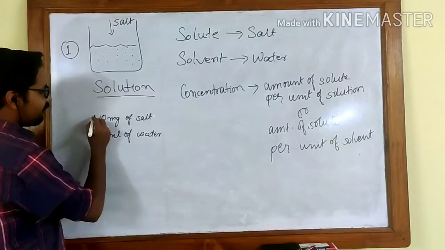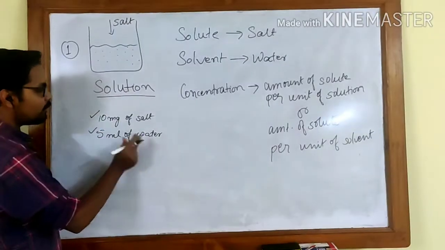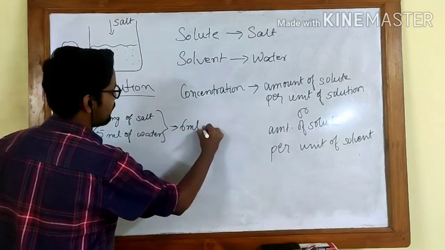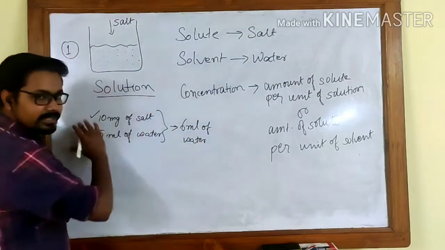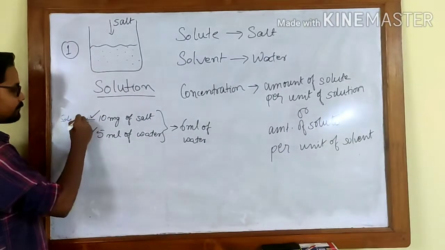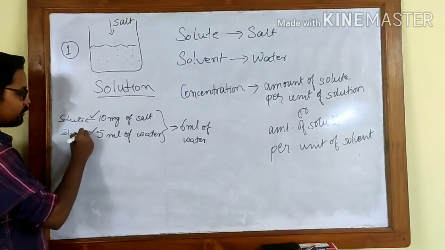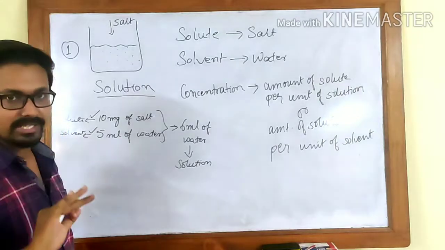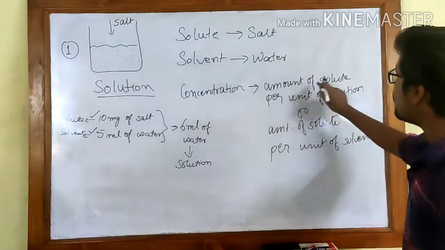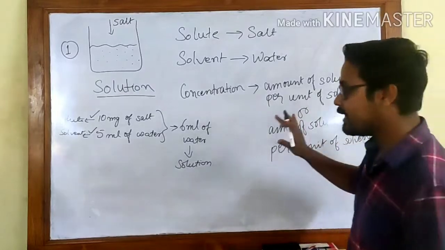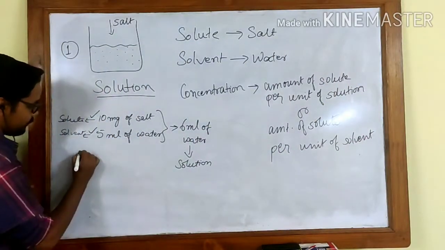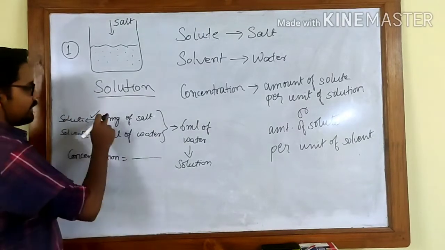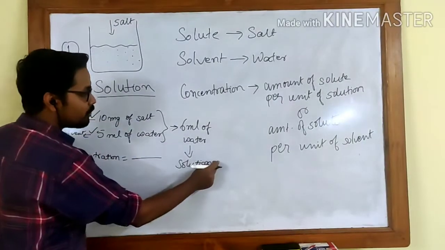So suppose after adding 10 mg of salt to 5 ml of water, the final volume becomes 6 ml. What are these? This is the amount of solute. This is the amount of solvent. This is the amount of the solution. So concentration can be calculated in two ways. First one is amount of solute per unit of solution. That means I can find out that the concentration can be amount of solute per unit of solution.